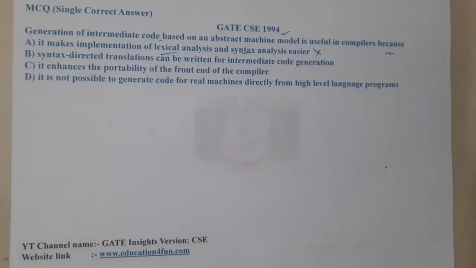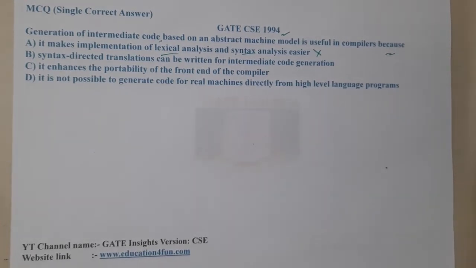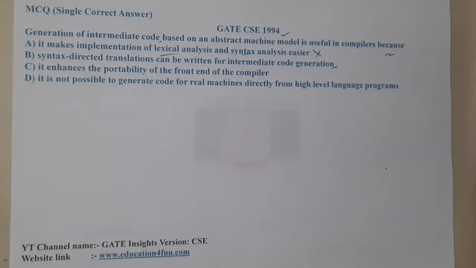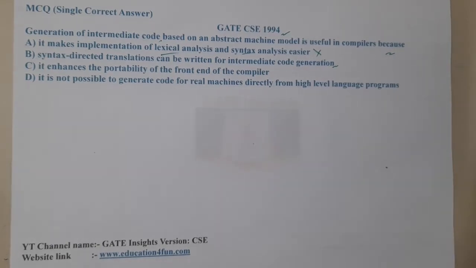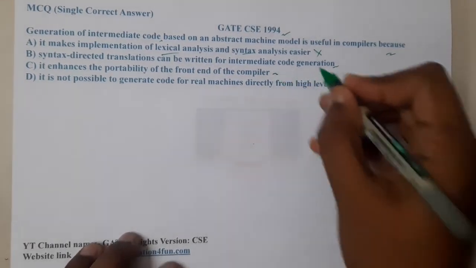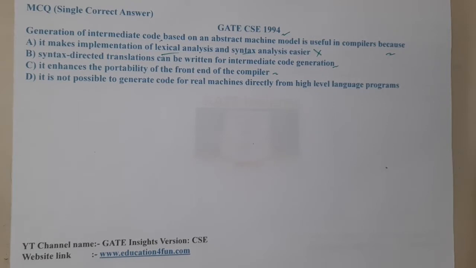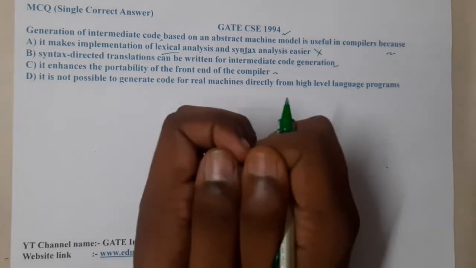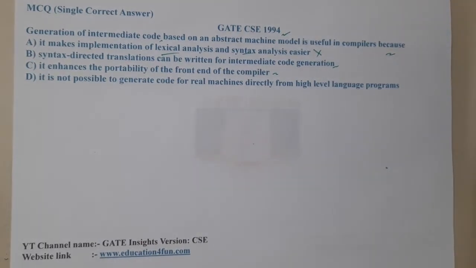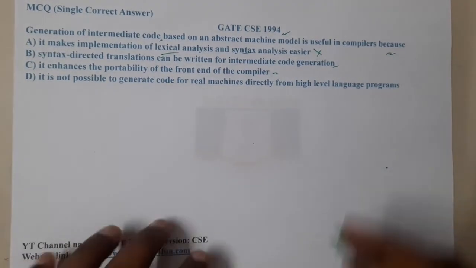Moving on, option B says syntax directed translation can be written for intermediate code generation. Option C says it enhances the probability of front end of the compiler. Option D says it is not possible to generate code for real machines directly from higher level programs. Isn't it funny, guys? Any kind of machine you take, any kind of language you take, if there is a proper compiler, it can convert into lower level language, right? But here they are saying it's impossible, so that's also absolutely wrong.